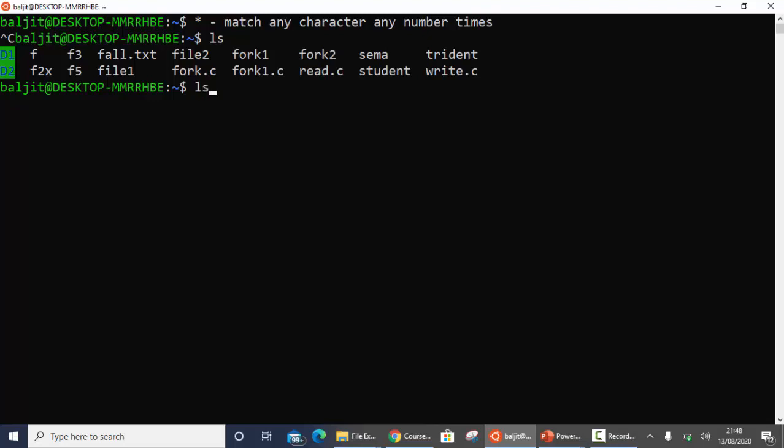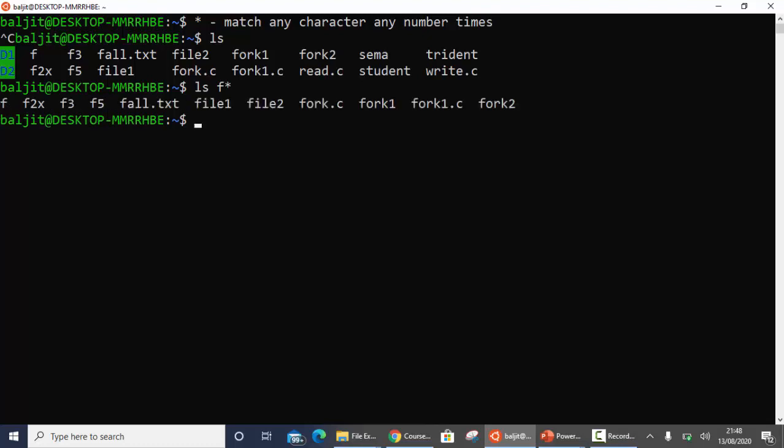So what I can write is ls, then F, since I want to start the name with F, so F will be the first character. Now I don't care what comes after F. So this means there can be any character here after F and it can be any number of times. So I will use star here. Now the output contains all the entries which start with the character small f. So F star. Star means match any character any number of times.